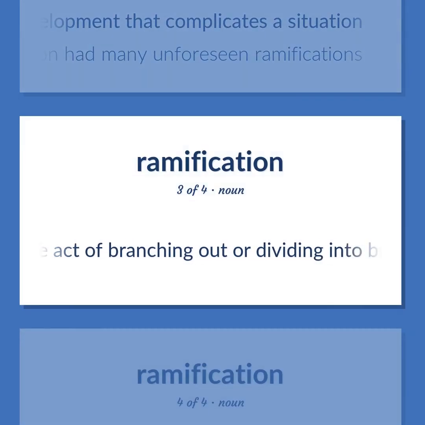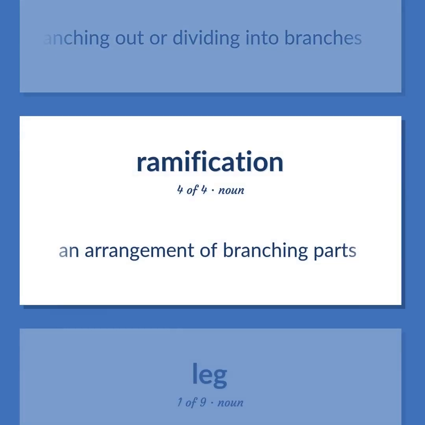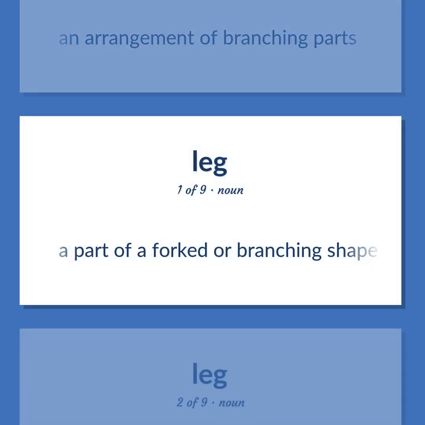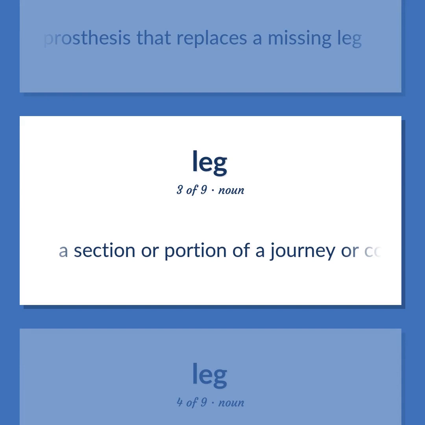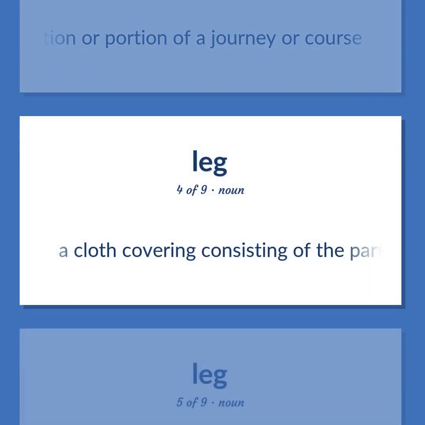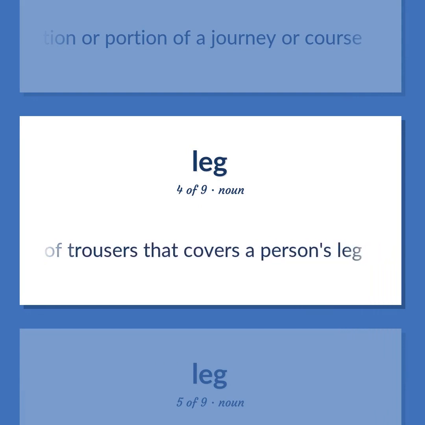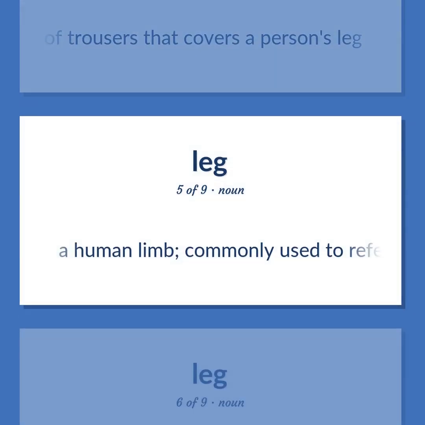The act of branching out or dividing into branches. An arrangement of branching parts. A part of a forked or branching shape. A prosthesis that replaces a missing leg. A section or portion of a journey or course. A cloth covering consisting of the part of a pair of trousers that covers a person's leg. A human limb. Commonly used to refer to a whole limb but technically only the part of the limb between the knee and ankle.